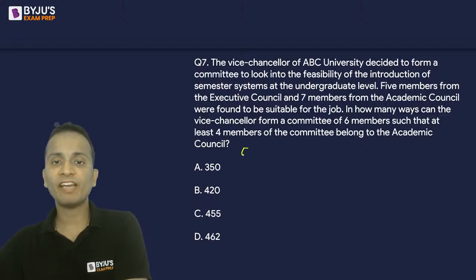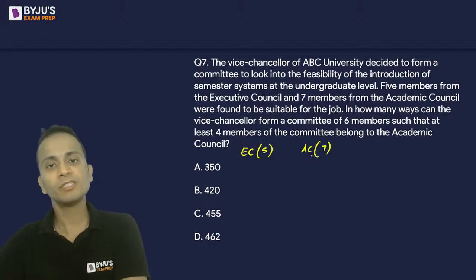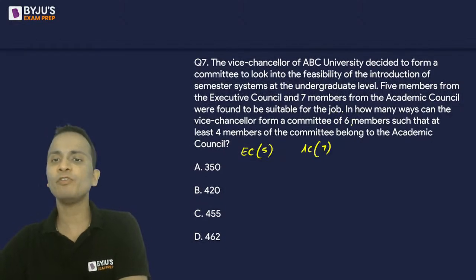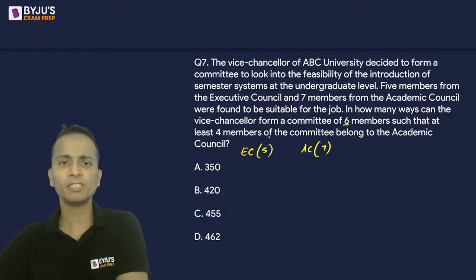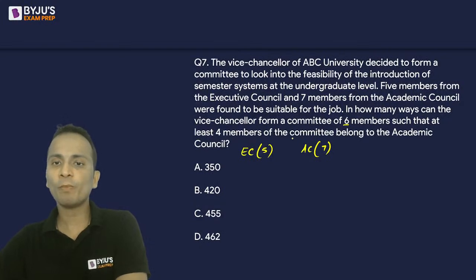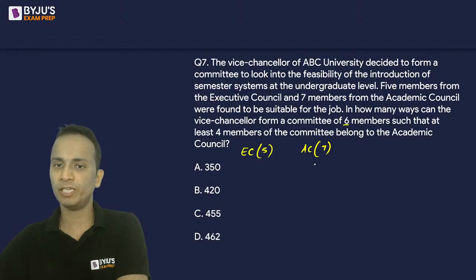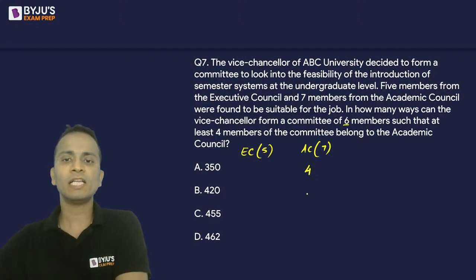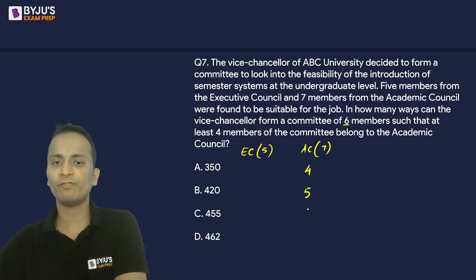In Executive Council there are 5 members and in Academic Council there are 7 members. Now I believe I'm clear, I'm correct. In how many ways can we form a committee of a total of 6 members? At least 4 members of Academic Council should be there. So Academic Council minimum 4 should be there. So from Academic Council I can select either 4 or 5 or 6.